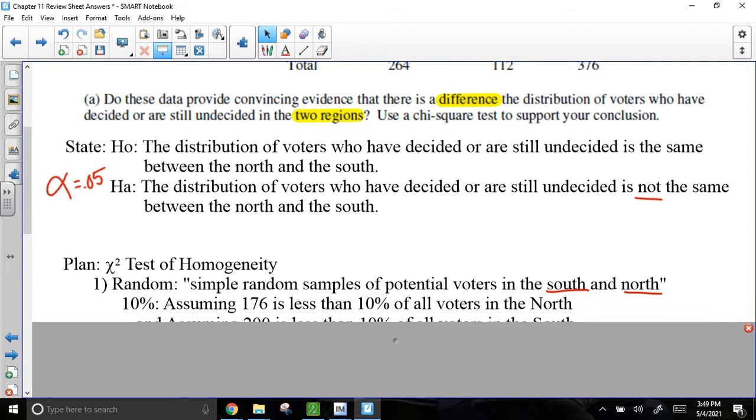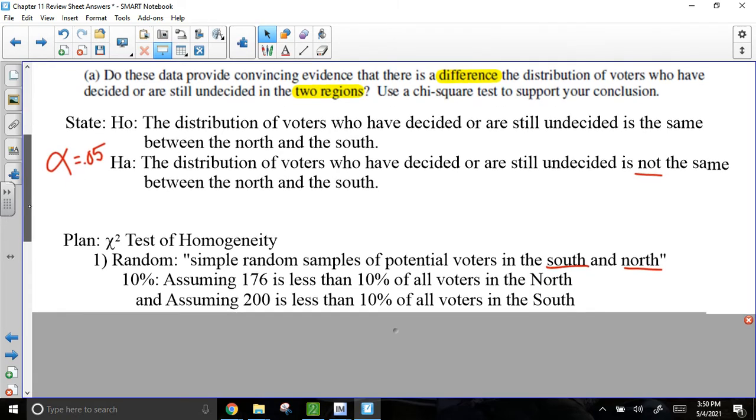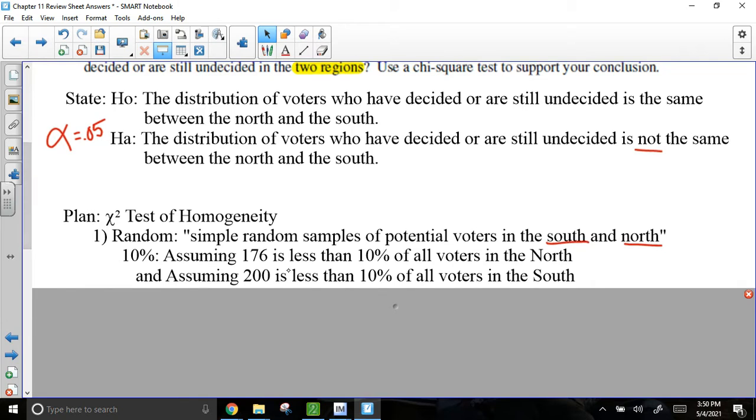Which means when I do my 10% condition, notice I did my 10% condition twice. Assuming 176 is less than 10% of all the voters in the North, and assuming 200 is less than 10% of all the voters in the South. So kind of pay attention to the way I said that. I did it twice, once for the North, once for the South, once for each sample, okay?